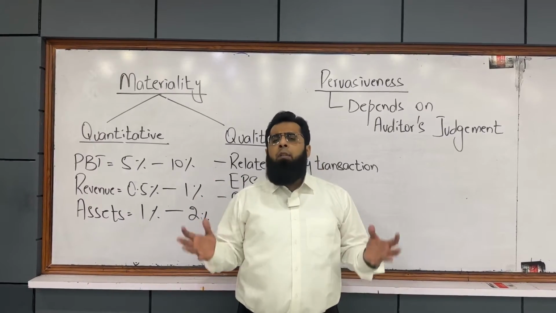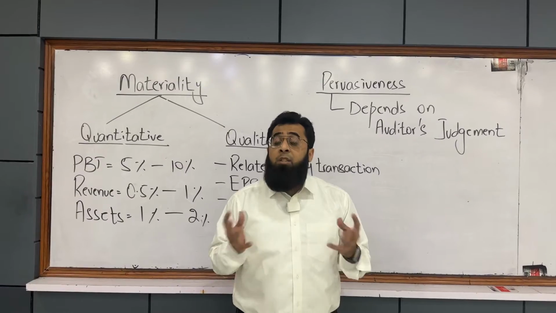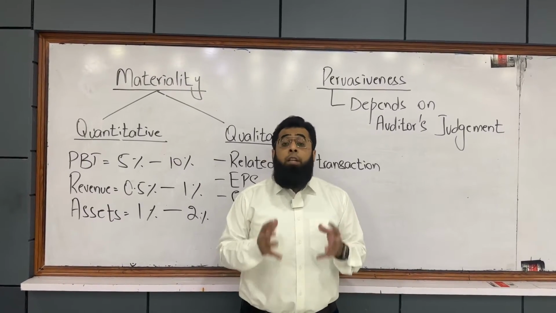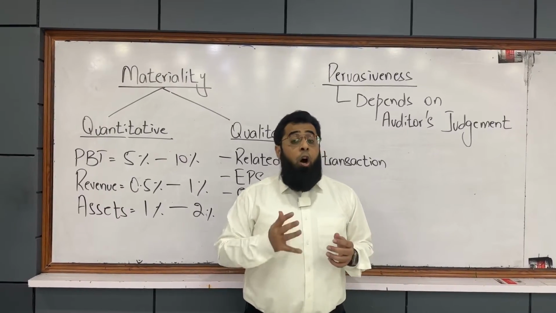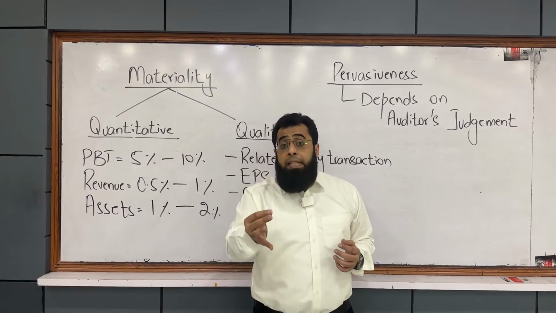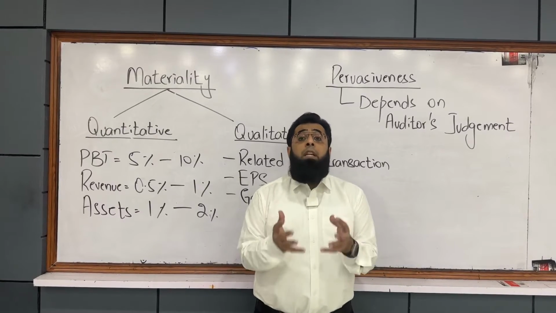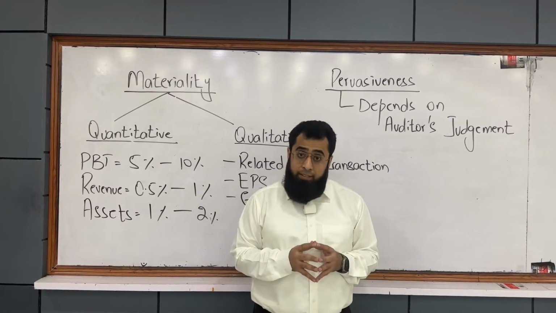When we talk about the audit activity, the concept of materiality is very important. The auditor takes the impact of a misstatement on his opinion if it is material to the financial statements. What do we mean by material to financial statements?